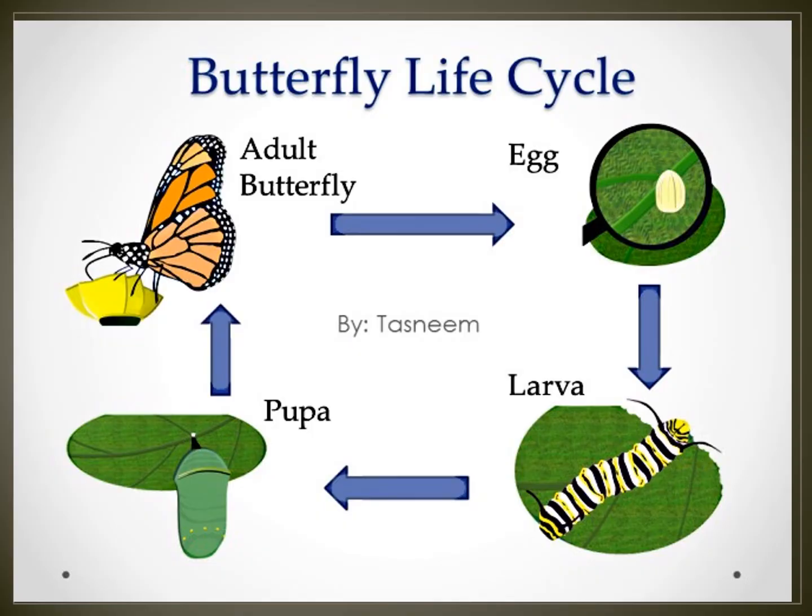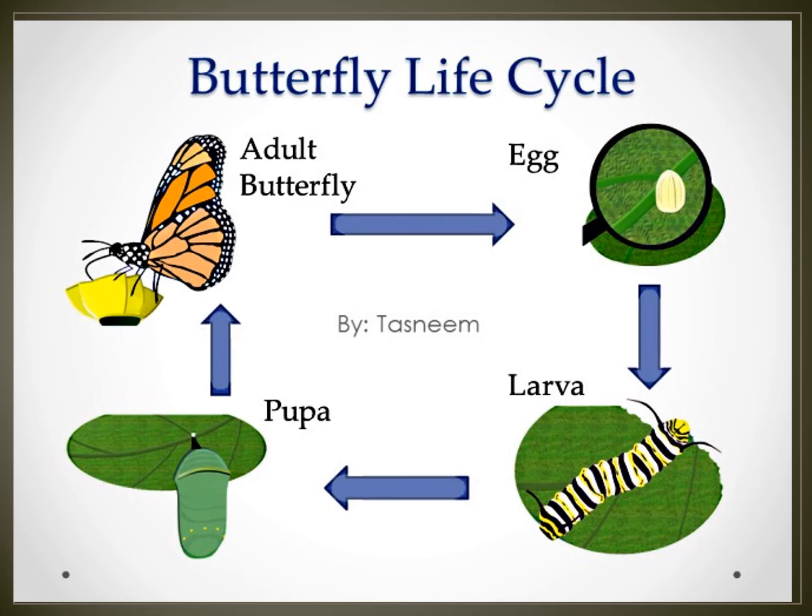Next one, life cycle of butterfly. Everybody see the butterfly. The butterfly lays eggs on the leaf. After the egg, larva will come.